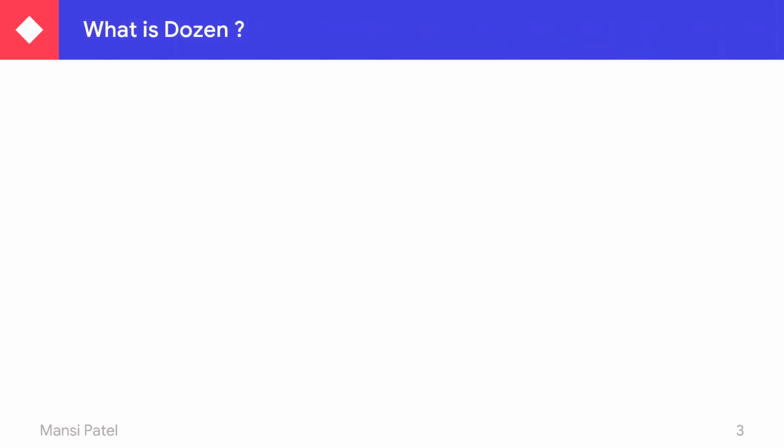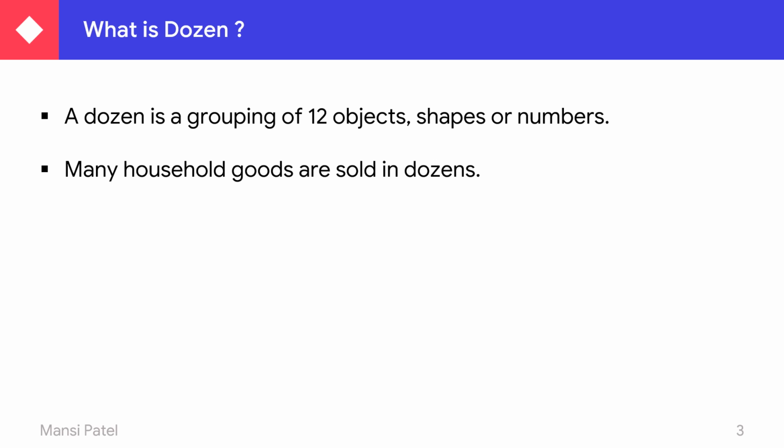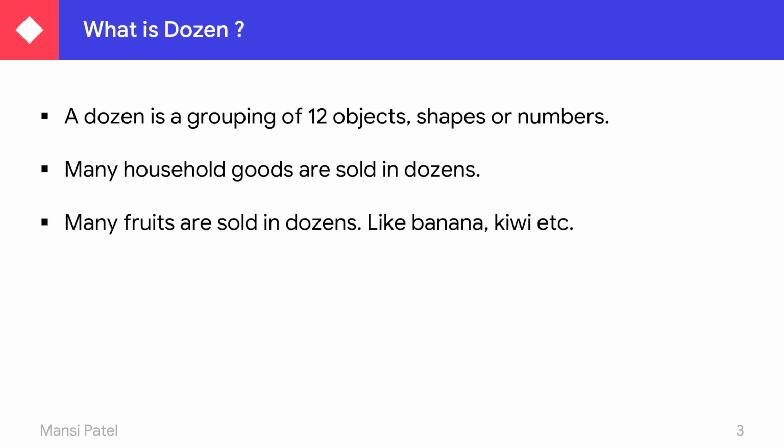Do you know what is dozen? A group of 12 things, that is known as dozen. So we can say a dozen is a grouping of 12 objects, shapes or numbers. Anything which is in a group of 12, that is known as dozen. Many household goods are sold in a dozen. Sometimes many fruits are sold in dozens, like banana, kiwi, etc.